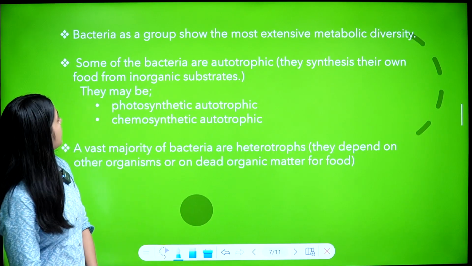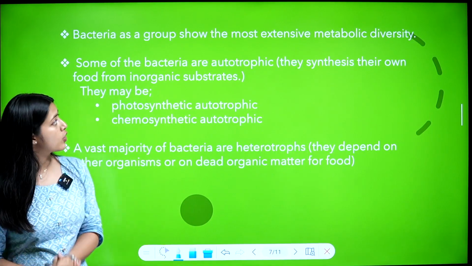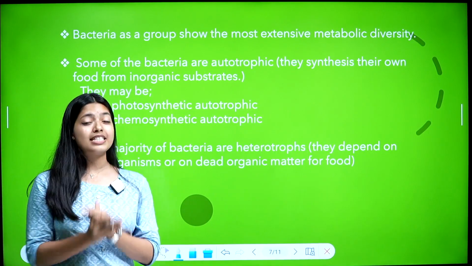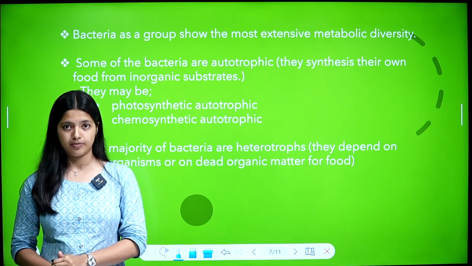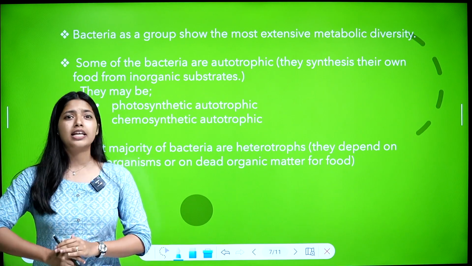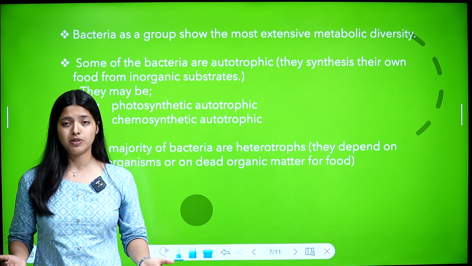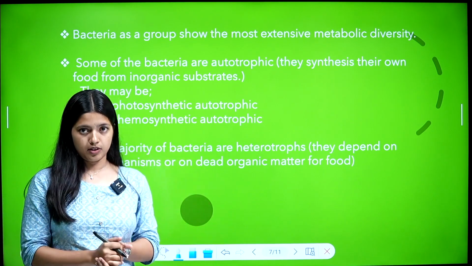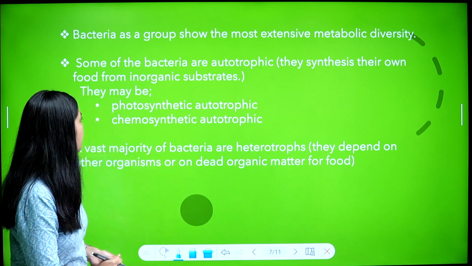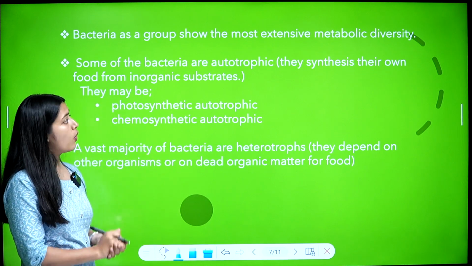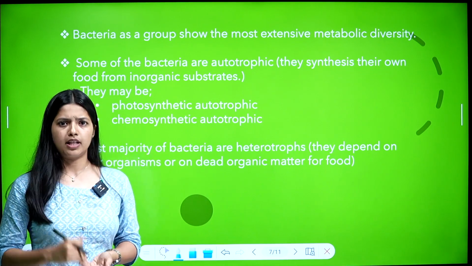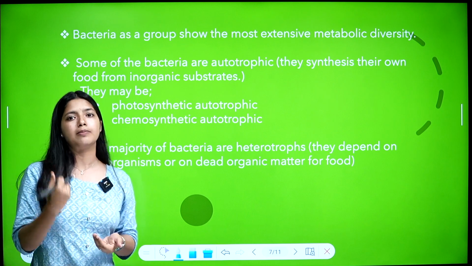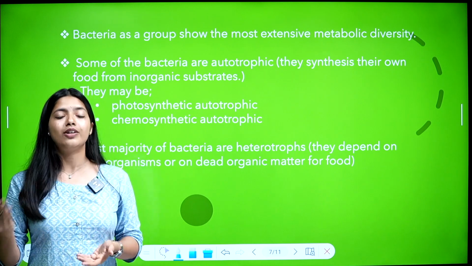So next, bacteria as a group show the most extensive metabolic diversity. Metabolic diversity means they can be autotrophs, they can be heterotrophs, showing a very diverse metabolism. Many types of metabolism can be shown by them. Some of the bacteria are autotrophic. That means they can synthesize food by themselves. They do not depend on any other organism for food.